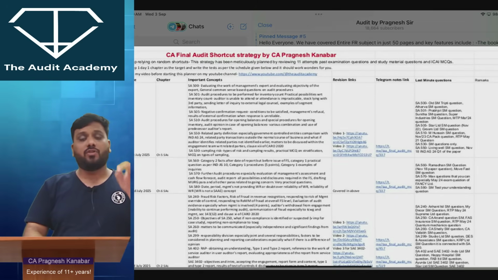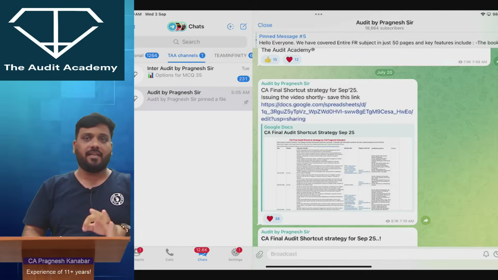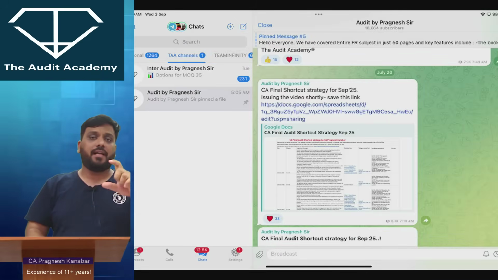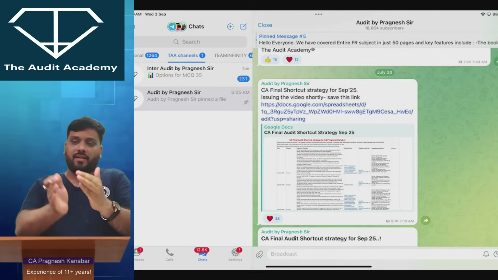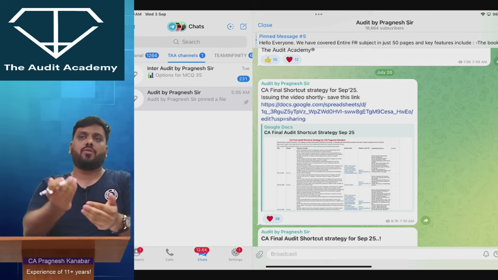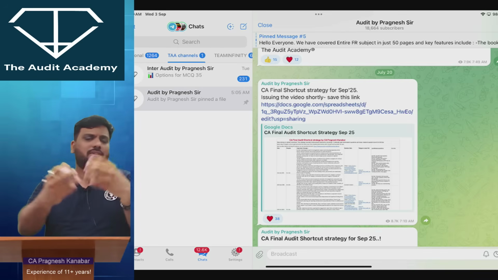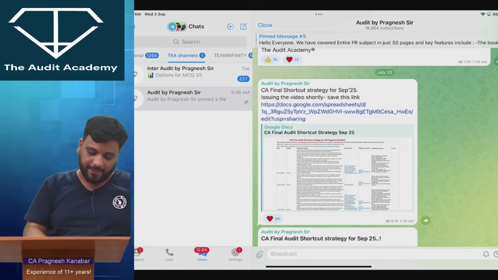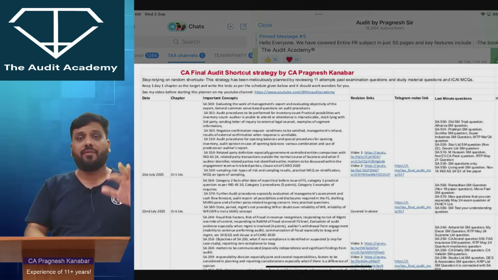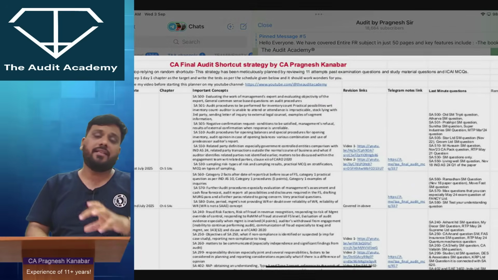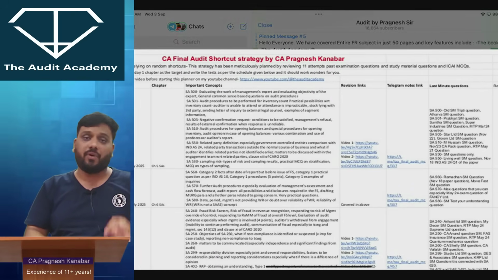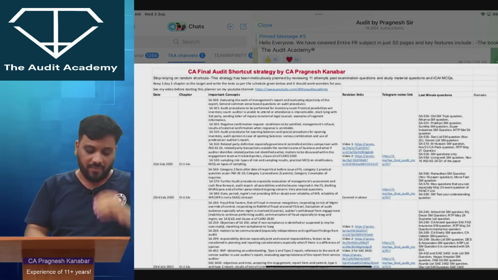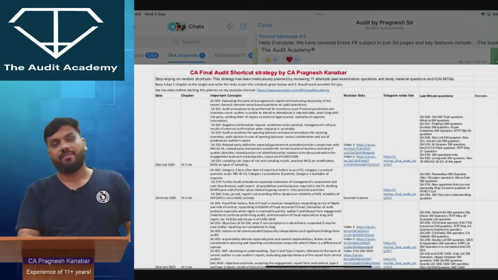So what you can do is follow the schedule from my recent Excel file which I have uploaded. Based upon that schedule you can revise on your own, whatever are your notes and videos, from whichever professor you have studied. You can keep your material, but please ensure that you are covering these concepts and these questions. Very important for exams. At minimum, you should be very clear with this much.